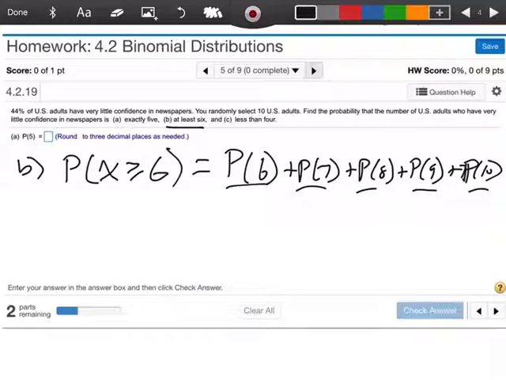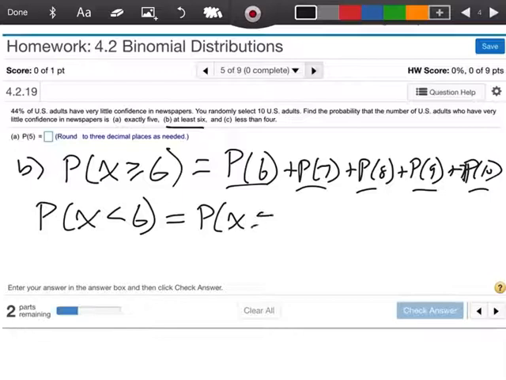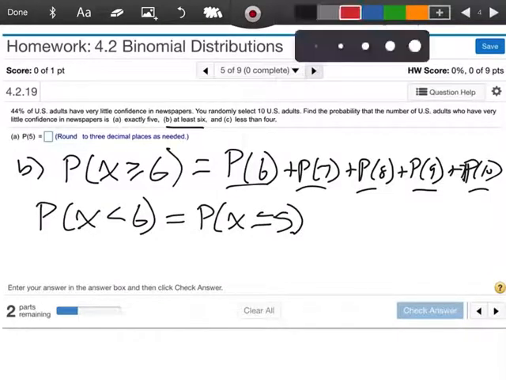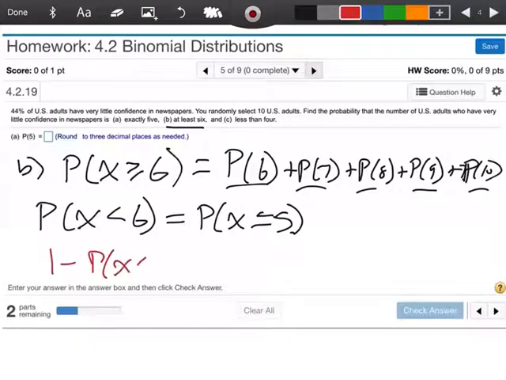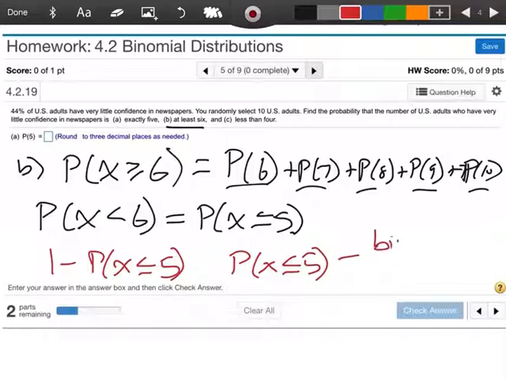The other thing we can do is we can say, why don't we find the probability that X is smaller than 6, meaning the probability that X is smaller than or equal to 5, and then we'll take 1 minus that answer. Now, the reason why I want to do this is I can find the probability that X is less than or equal to 5 using my binomial CDF.